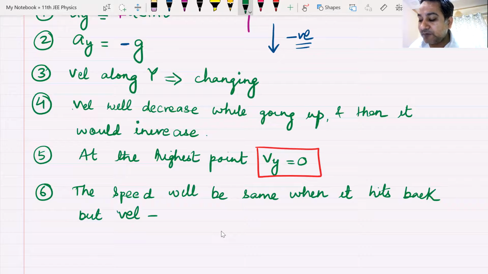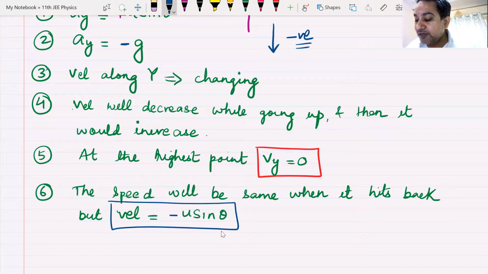Speed will be the same. I have thrown it with the speed of u sine theta, and it will fall back with the same speed, but the velocity would be minus u sine theta. Do we understand this?